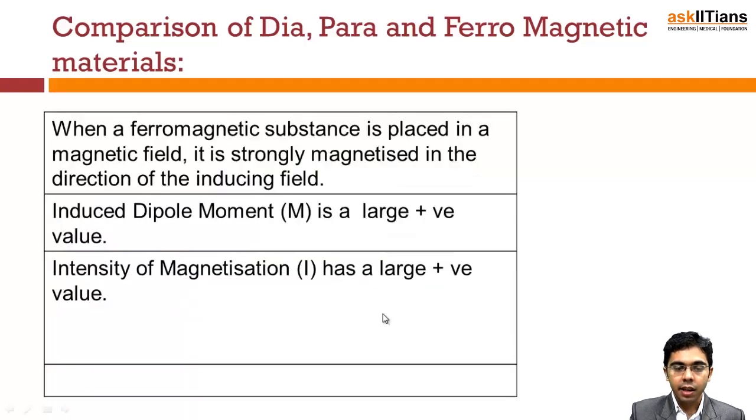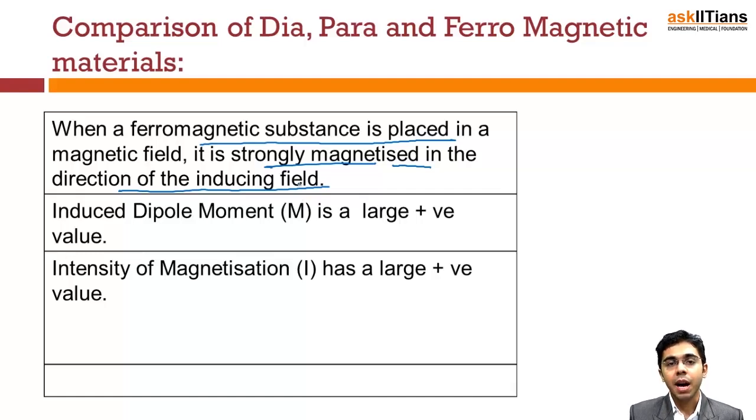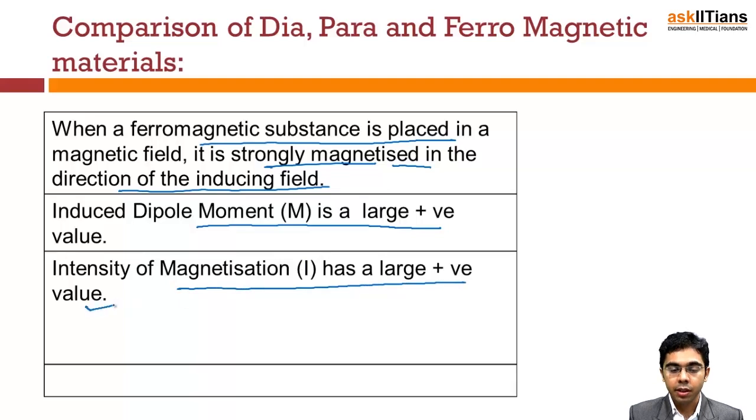Let's check it out for the ferromagnetic substances. When a ferromagnetic substance is placed in a magnetic field, it is strongly magnetized in the direction of the inducing field. This effect goes in a similar manner as with the paramagnetic material, but the values are very large. The induced magnetic moment is very large and has a positive value. In paramagnetic, it was small, but obviously a positive value. The intensity of magnetization is also very large and positive.